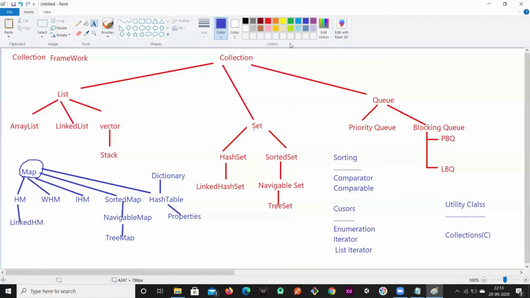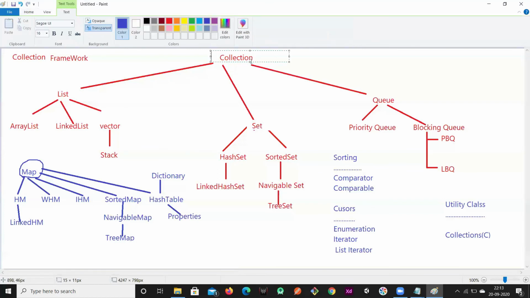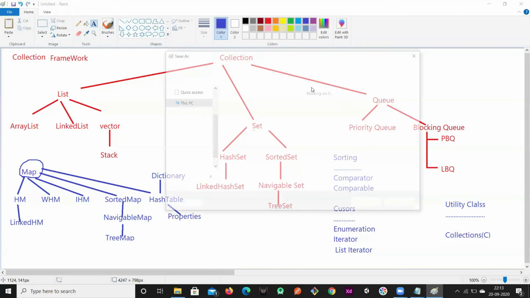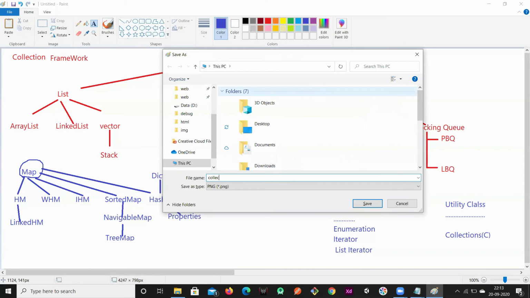Okay. Now let's discuss this Collection interface. What are the methods that are available in this Collection interface? We'll discuss that part of the collections.